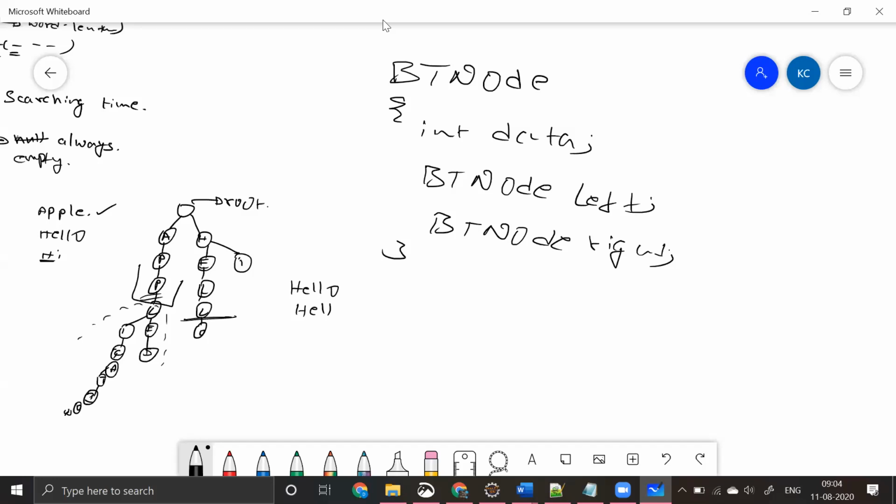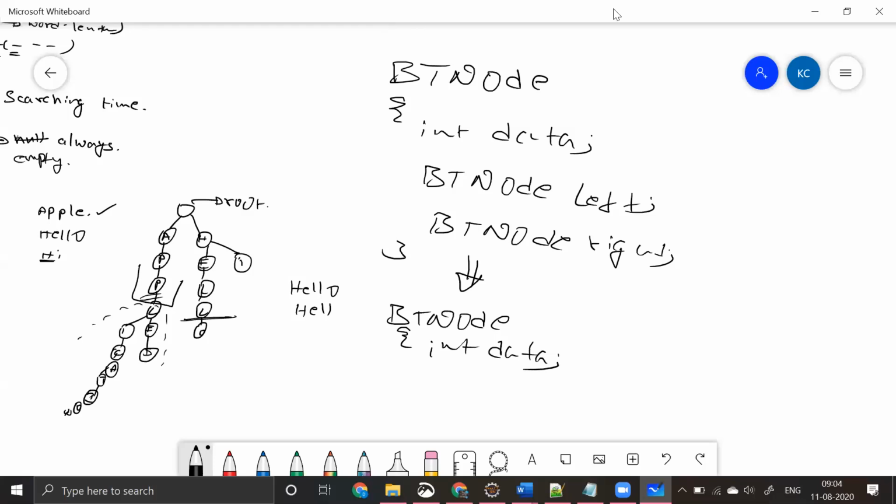But before this, I told you we can even represent this as an array of size 2, because it is a binary tree and it has only two children, left and right. Previously we represented it as BT node with int data.